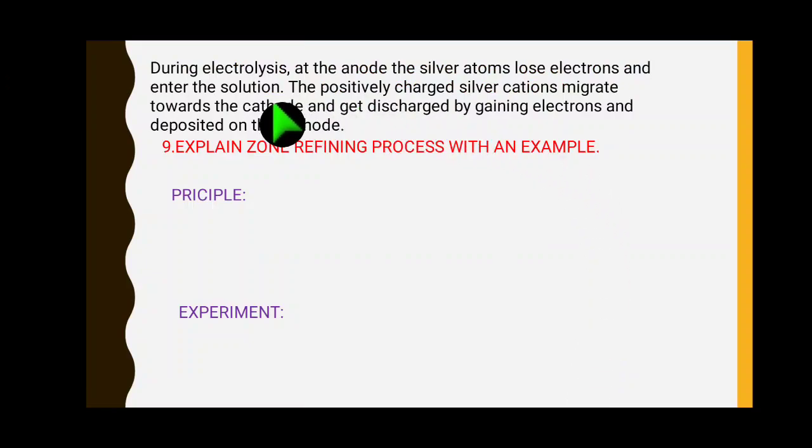During the electrolysis process, the anode silver atoms lose electrons and enter the solution. The positively charged silver cations migrate towards the cathode, get discharged by gaining electrons, and are deposited on the cathode. So from the impure anode you can get pure silver on the cathode side.